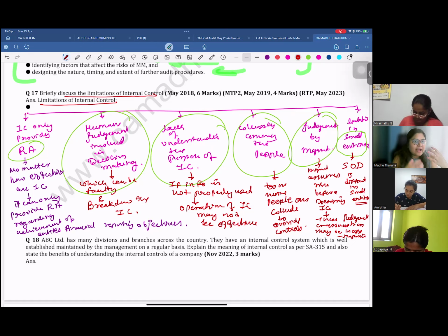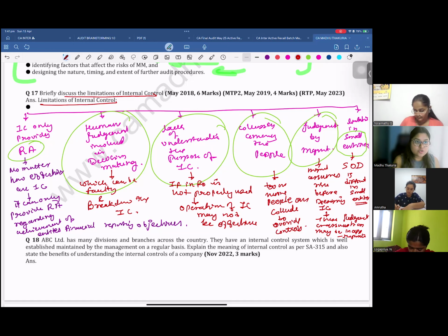If I am the person who is making the cash receipt and cash payment entry, and you give me the cash also to handle, I can always do fraud. I can take out some money, then redeposit it, and play with the accounting entries accordingly. In smaller companies, one person handles the entire process. So if there is no segregation of duty, implementation of internal control will be difficult. This is also a limitation of internal control.